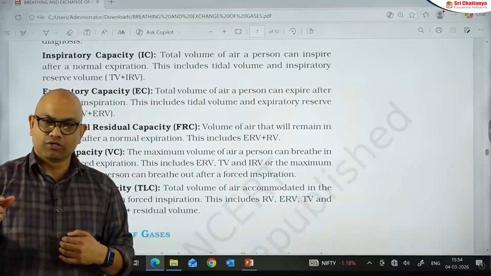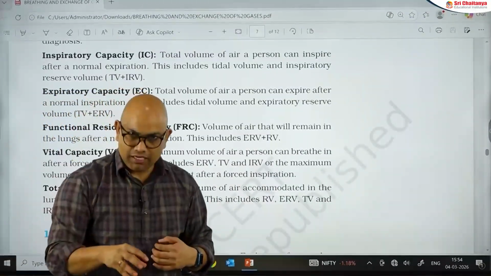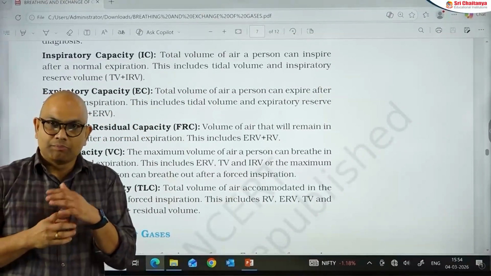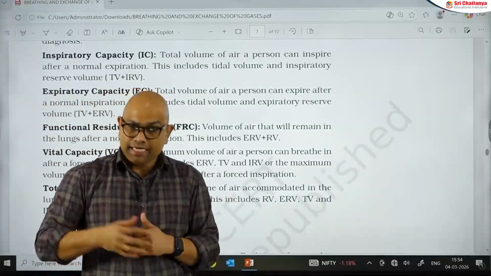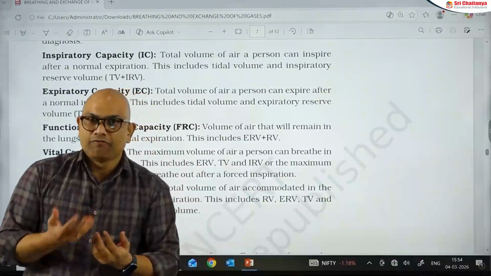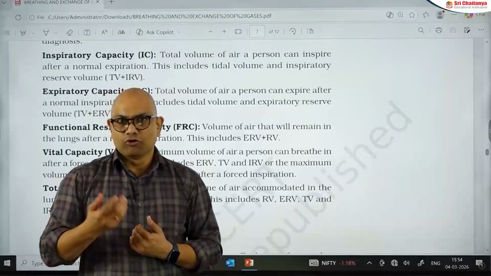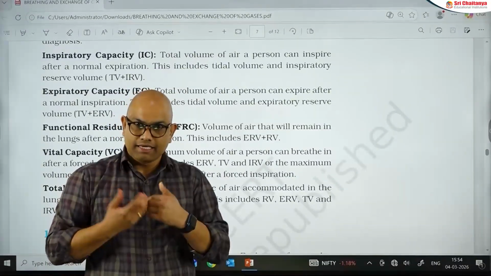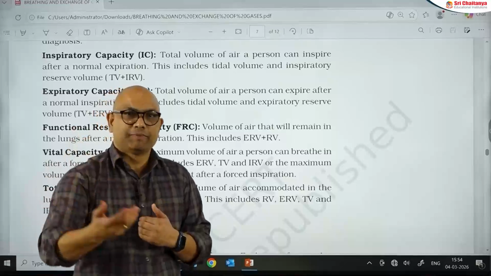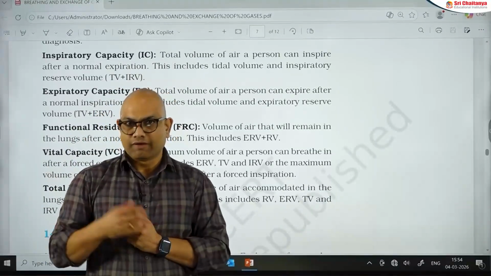So, VC is equal to TV plus IRV plus ERV. This is breathe in. When we talk about the breathe out vital capacity, it is the maximum volume of air expired after forcible inspiration. Forcible inspiration means we are taking TV followed by IRV. After taking IRV, if we perform the maximum expiration, that is called vital capacity.